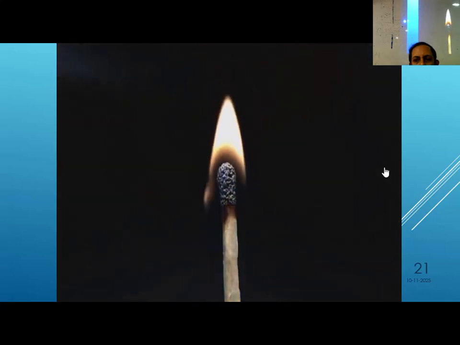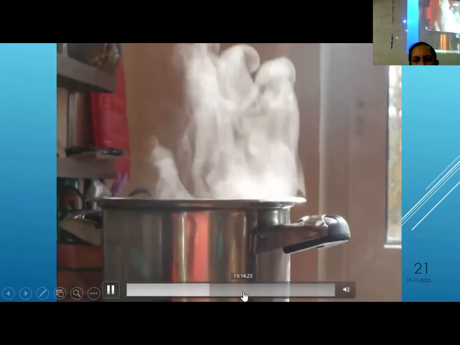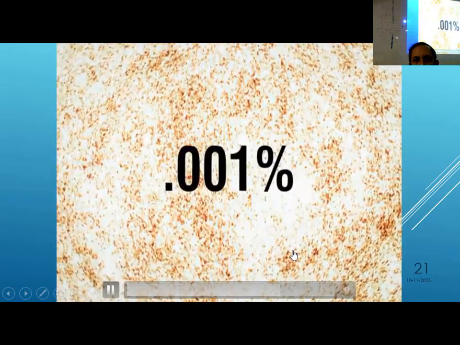The second law is core to so many phenomena in the world. It's a greater amount, 0.001%.